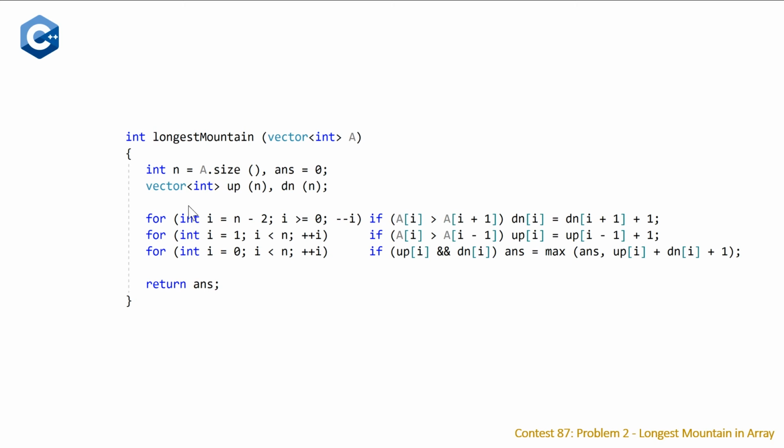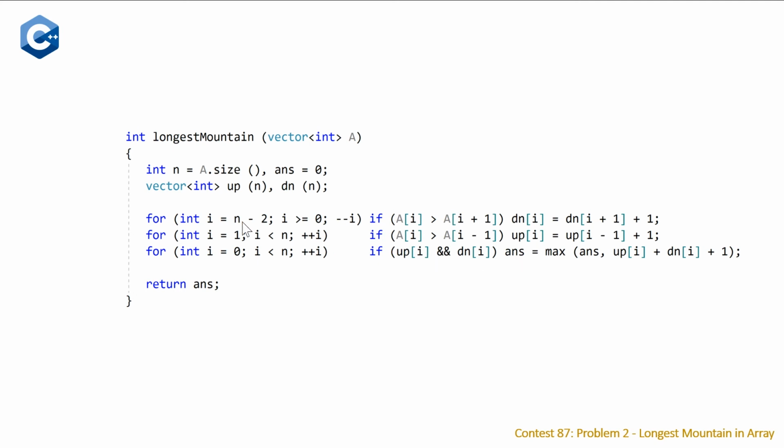Then we are going to declare our vectors of integers up and down, initialized to the size of our array A. And then we are simply going to loop 3 times: once to set the values in our up array, once to do it in our down array, and a third time to calculate our answer.